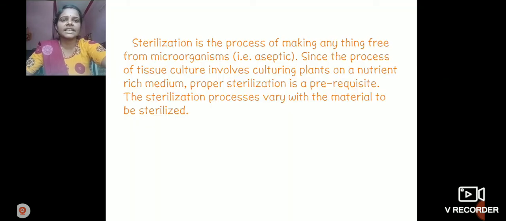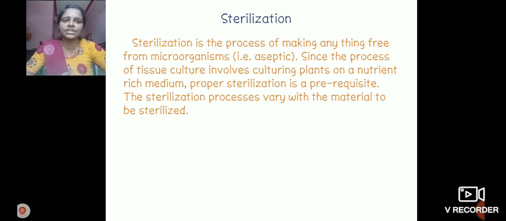Sterilization process. Sterilization is the process of making anything free from microorganisms. Why do we need sterilization? Because we use a nutrient medium that is rich in nutrients. Microorganisms grow on the nutrient medium and can spoil it. So we use sterilization. Sterilization is making anything free from microorganisms.